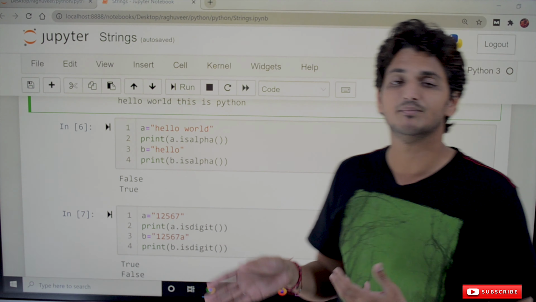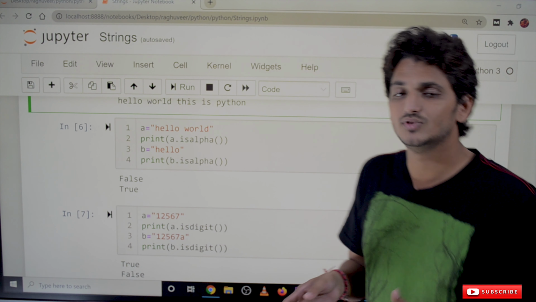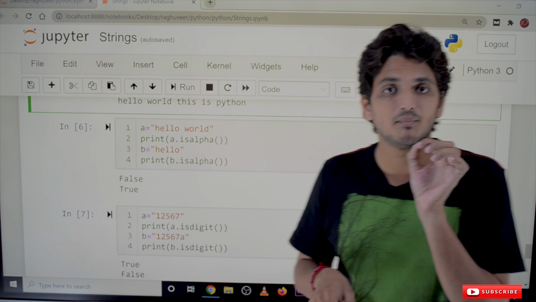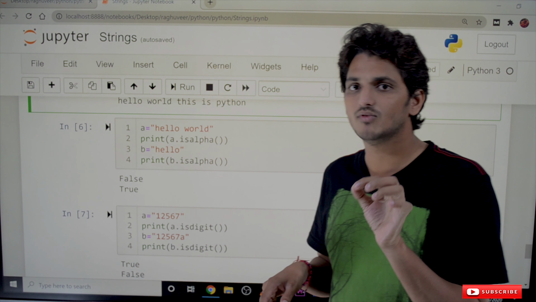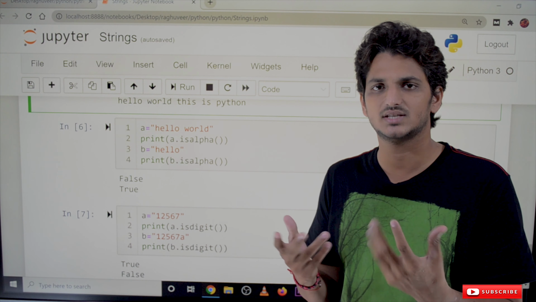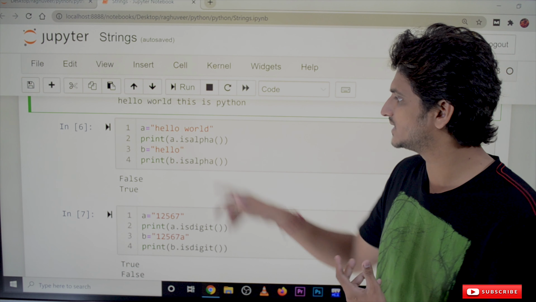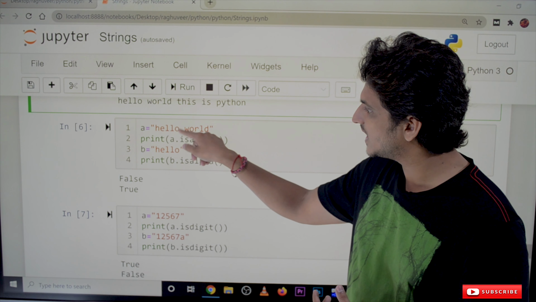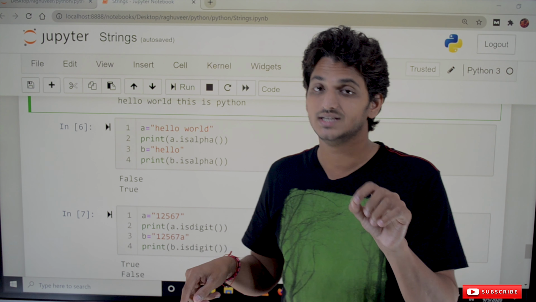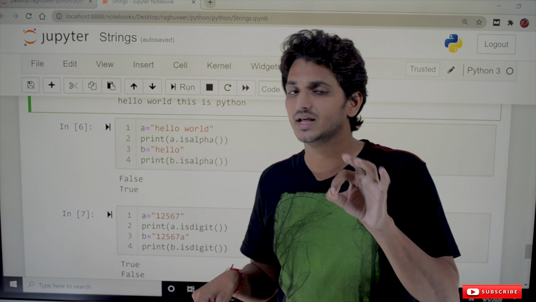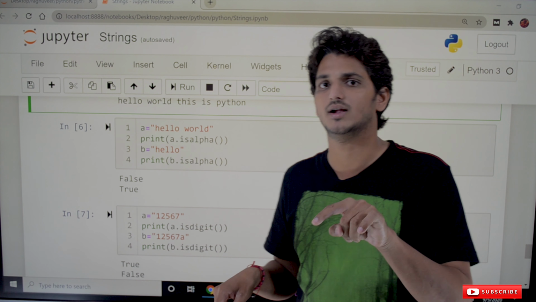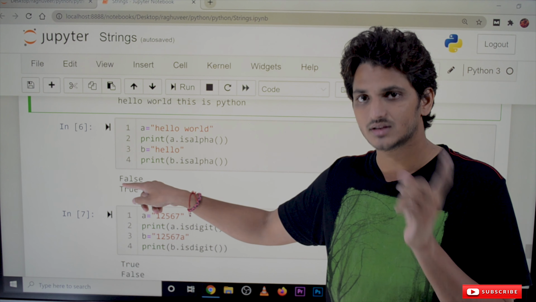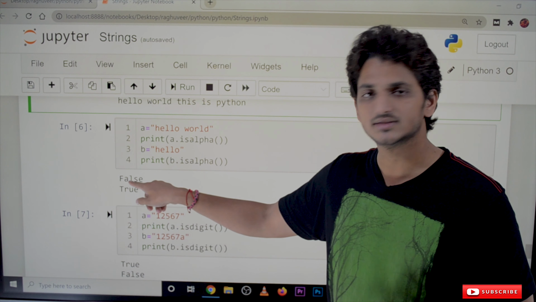The next one is isalpha. isalpha is a method which checks whether the given string consists of only alphabets. Alphabetical values mean A, B, C, D, E, F, G, H, I, J, K up to Z, only alphabets. See here, hello world: H is an alphabet, E, L, L, O, but space is a character, it is not an alphabetical character. That's why it returned false. The given string doesn't contain only alphabets, it contains other characters also. That's why it is a false.